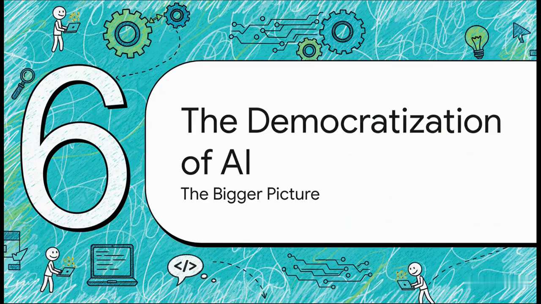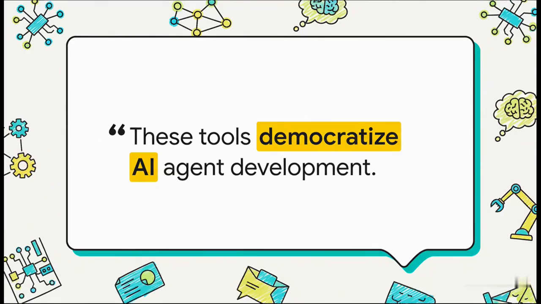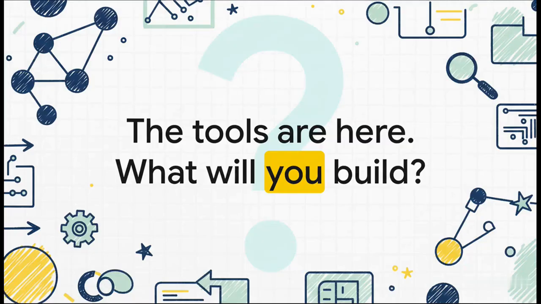All right, let's just zoom out for a second and think about the big picture here. What does all of this really mean for the future of building things with AI? You know, the single biggest takeaway is right here. These tools are democratizing AI development. What that means is, something that just a short time ago would have required a massive team of experts and months of work, well now a single developer can pull it off in a few hours. This is huge. It means someone with a great idea but maybe not a huge budget can now build a custom inventory system for their small business, or a personalized newsfeed just for them. The barrier to entry has just been completely smashed. The frameworks are here, they're powerful, and they're ready to go.